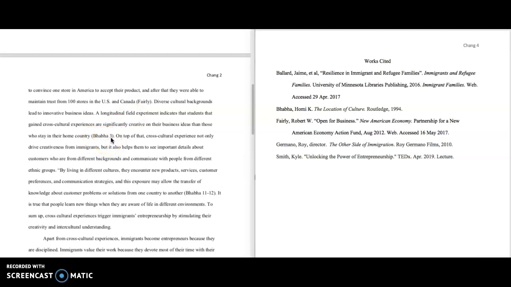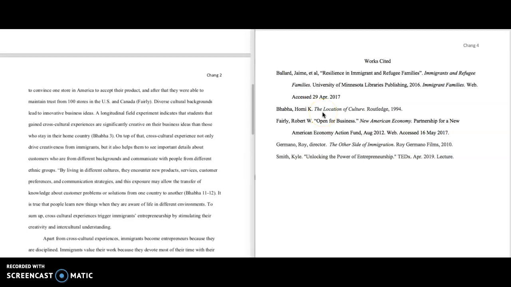Bhabha 3. So this is going to be a written source with a page number. I'm going to go over here, and Bhabha, Homi K., that's his last name, comma, his first name, and he uses an initial, so I include that, end with a period. The Location of Culture, this is the name of a book.